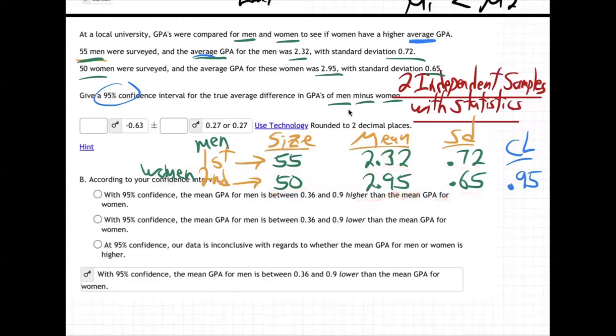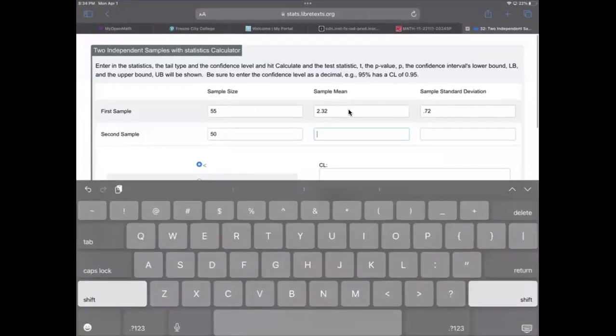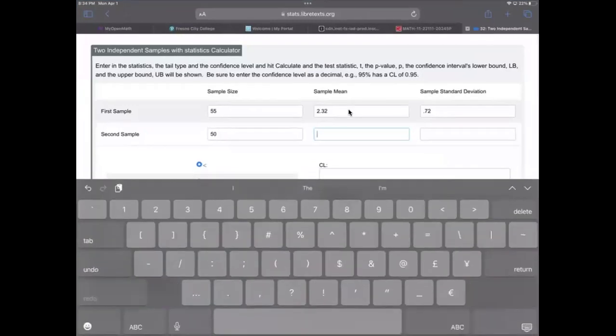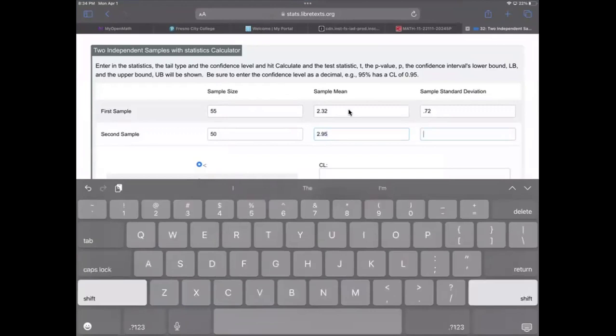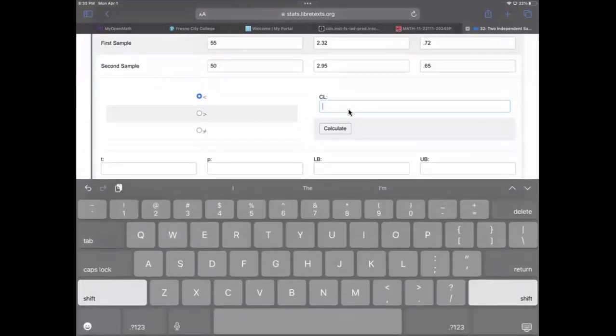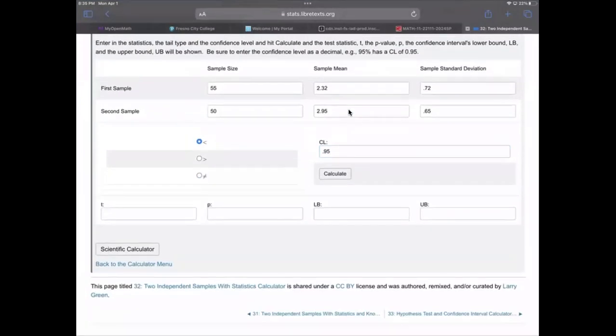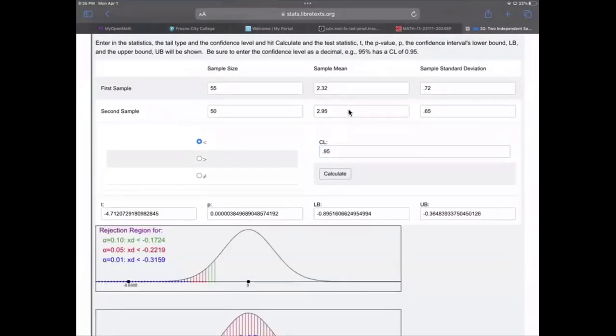The confidence level is 0.95. And there's everything. Calculate. I don't care about the T and the P.